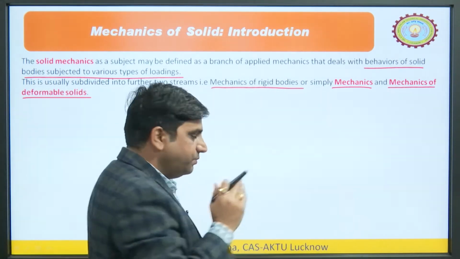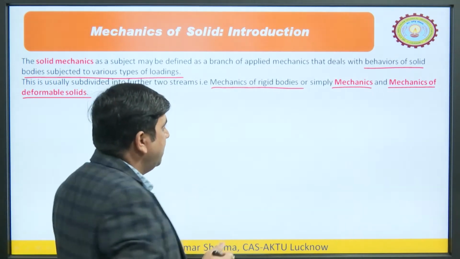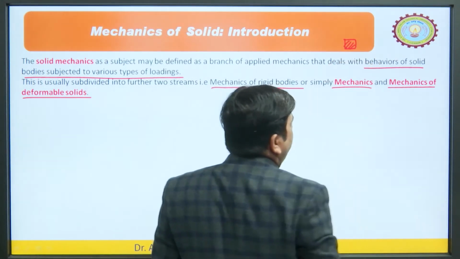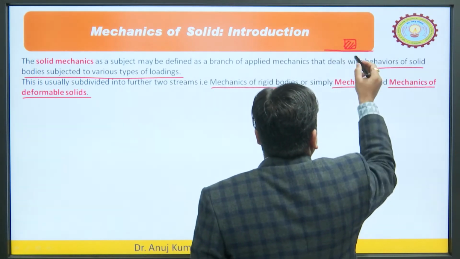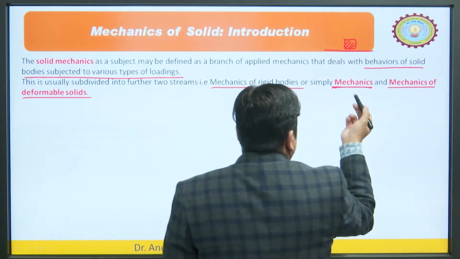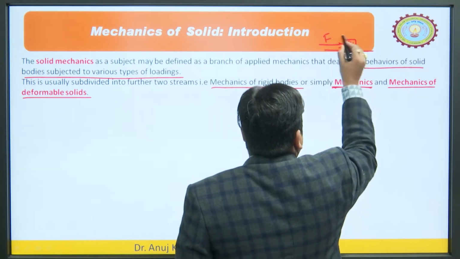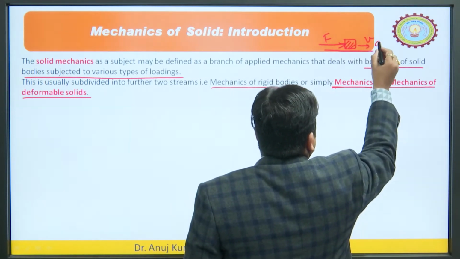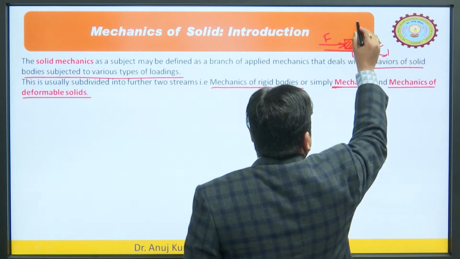As we know, the objects may be of two types, one may be the rigid, another may be the deformable. Let us say we have this object, or this is the point object. We cannot deform it. The motion of this object under different conditions, that we generally study in the branch of mechanics, in which we study this much of force is being applied to this object, it is moving in this direction with this velocity, with this acceleration, and this much of distance it is covered in time t.